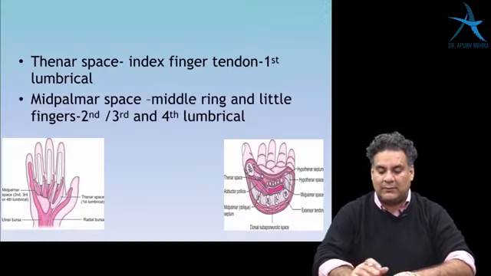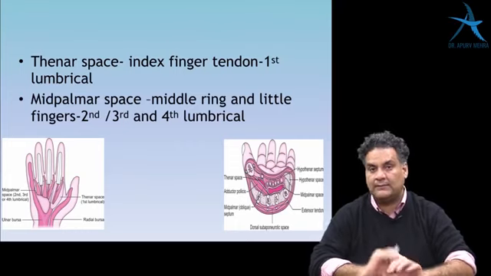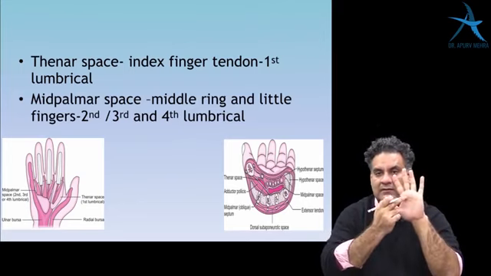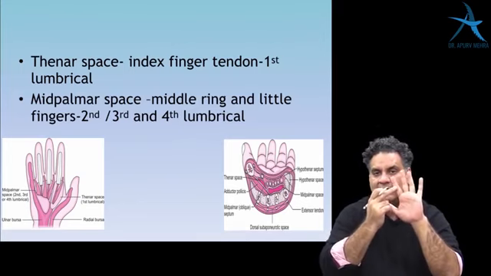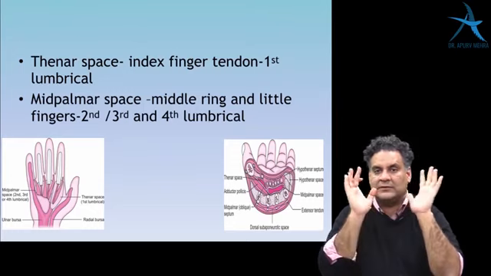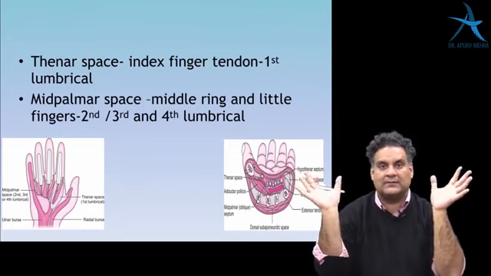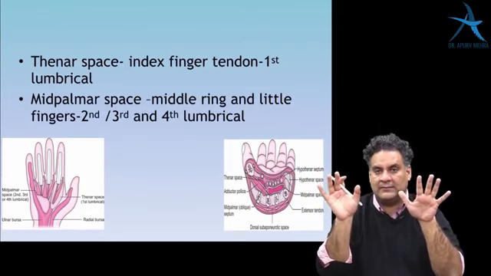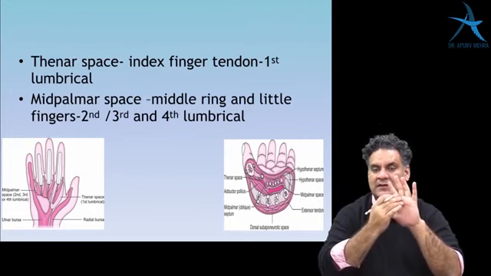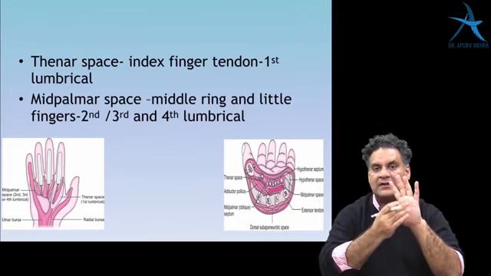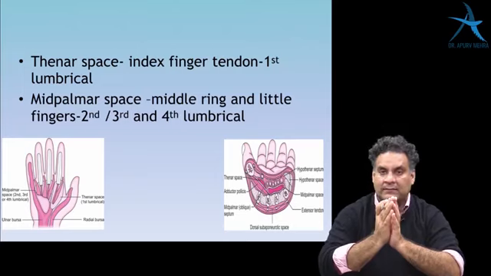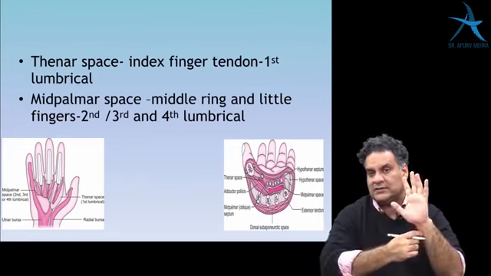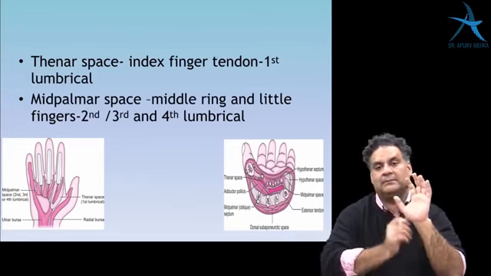You need to understand some important spaces in the forearm and the hand. In our hand, we have a thenar space which includes the index finger tendons and the first lumbrical. So the thenar space does not contain the thenar muscles. It is a space containing the index finger tendons and the first lumbrical. Then you have the mid-palmar space, which consists of the other fingers, their tendon sheaths, along with the lumbricals. You have an ulnar bursa going around the little finger, which can communicate with the tendon sheath. And then you have a radial bursa along the thumb.